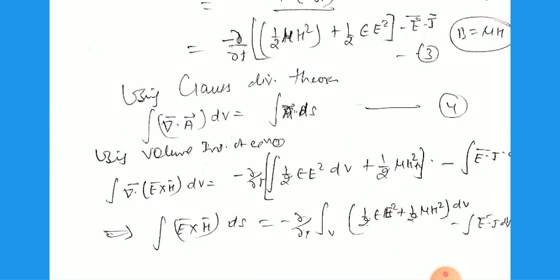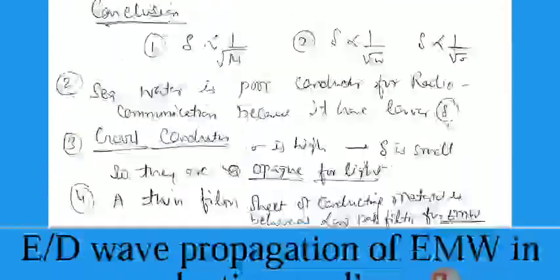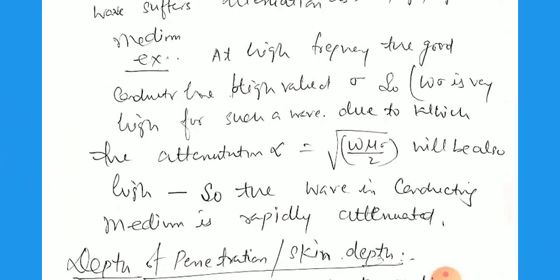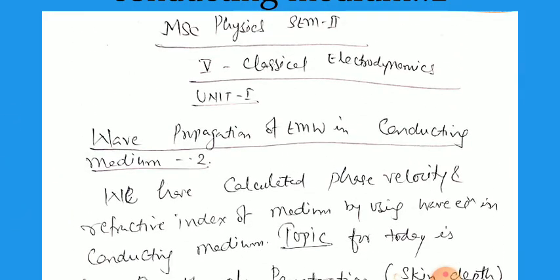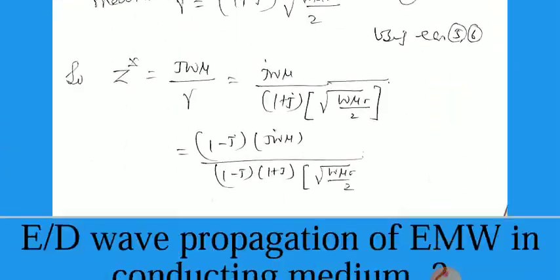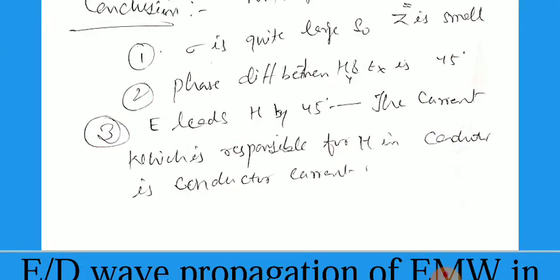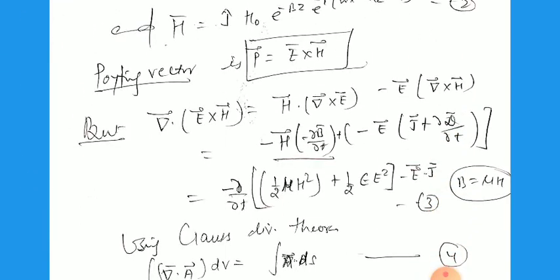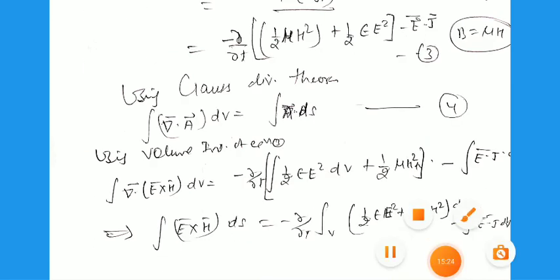So this is about the Poynting vector. Today we have covered three important points. First, we calculated the values for skin depth or penetration depth. Second, the impedance of the medium, and how the fields lag behind and lead each other. And third, the Poynting vector, that is, the energy flow per unit area per unit time. So this is sufficient for today. Thank you very much.